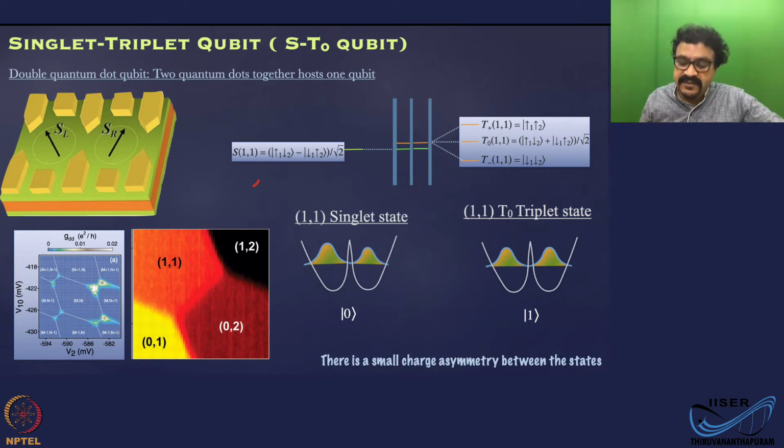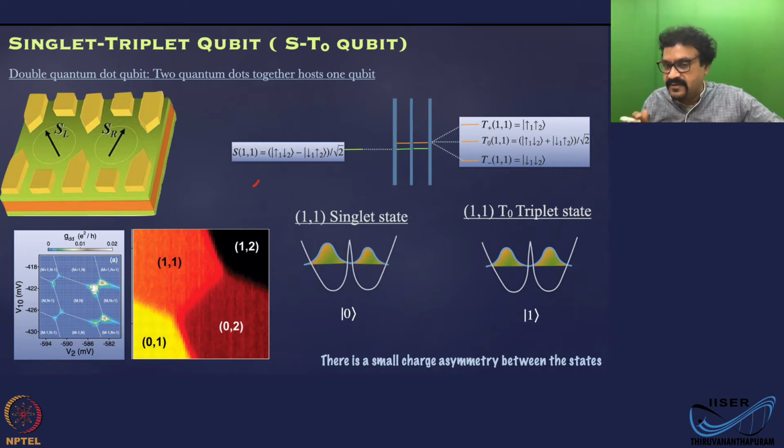The idea here is this 1-1 singlet and 1-1 triplet that you assign as 0 and 1. 1-1 singlet is 0 and 1-1 T0 triplet is 1. And there is also a small asymmetry in the charge distribution, which you have to look into in detail in the wave functions of this. But there is a small asymmetry.